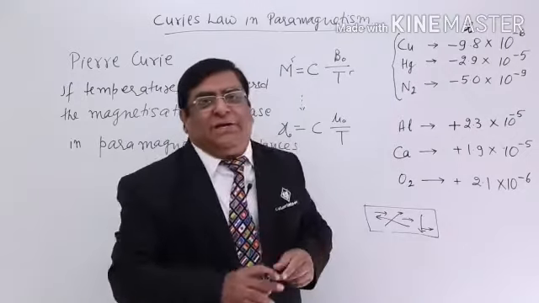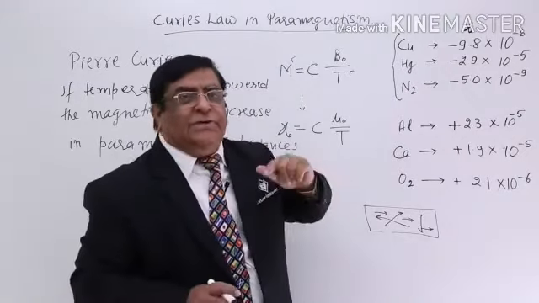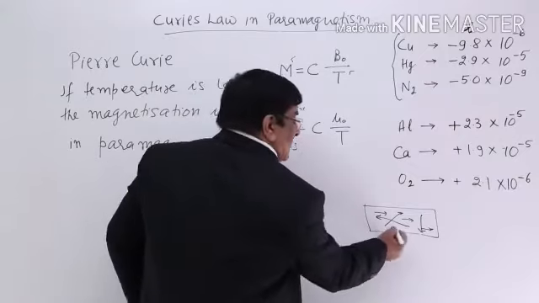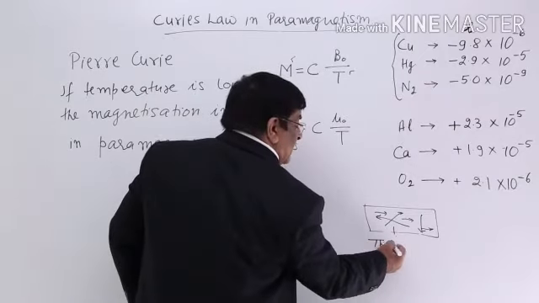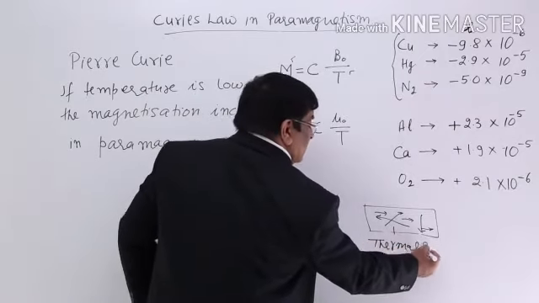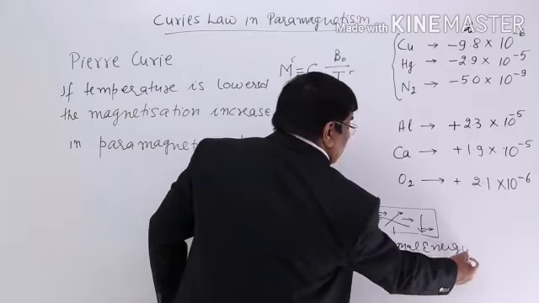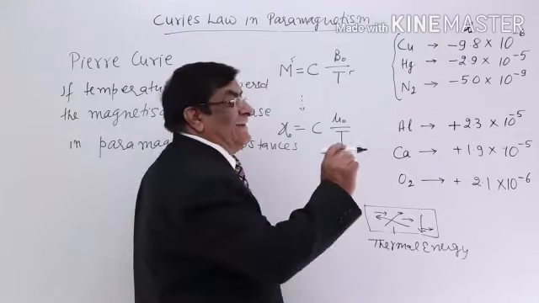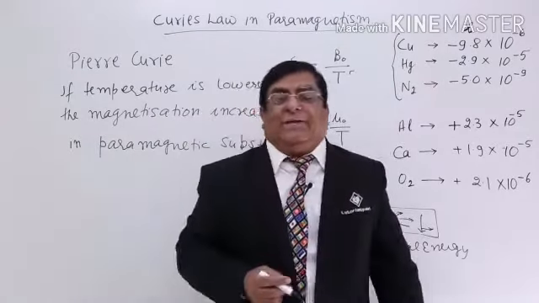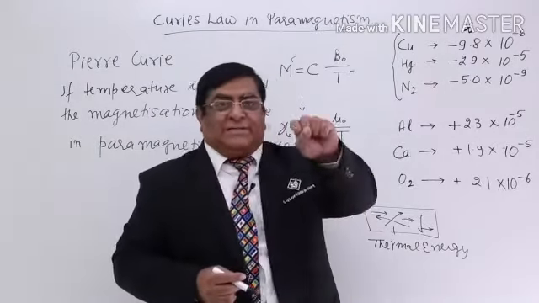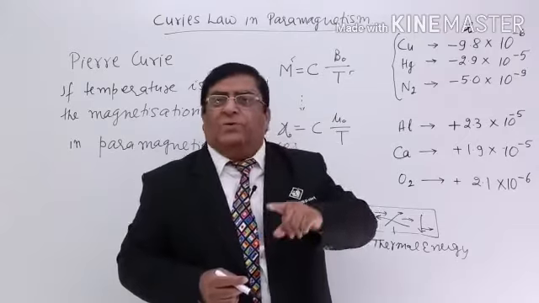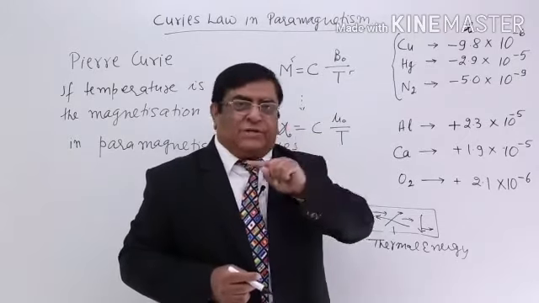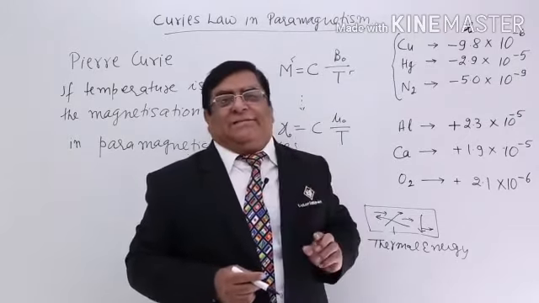Why is this motion there? Because they have energy. What type of energy is that? That is thermal energy. So due to thermal energy, they are always in motion, and because they are in motion, they cannot align. Now suppose I take this energy down. How? Lower the temperature. If you lower the temperature, energy becomes less.